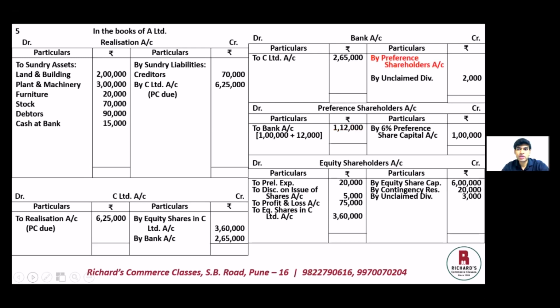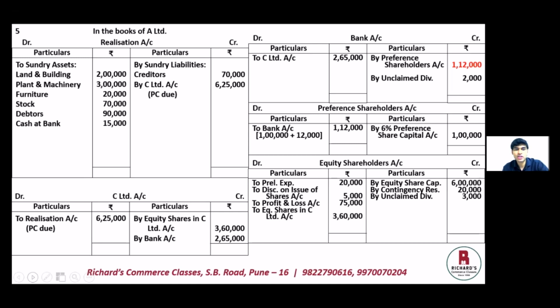The second effect of that will be on the credit side of bank account, by preference shareholders account, 1,12,000. Now let us close preference shareholders account. The capital that was to be paid back was only 1 lakh rupees, but we paid extra, that is 1,12,000, because of dividend. That is a loss which will be transferred to the realization account.